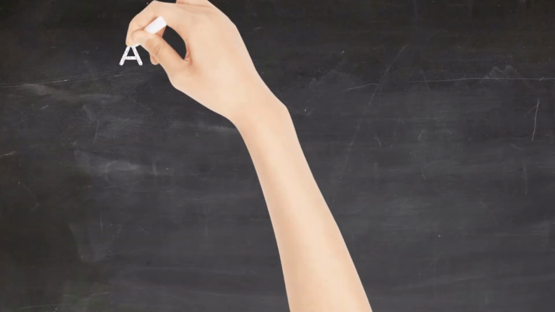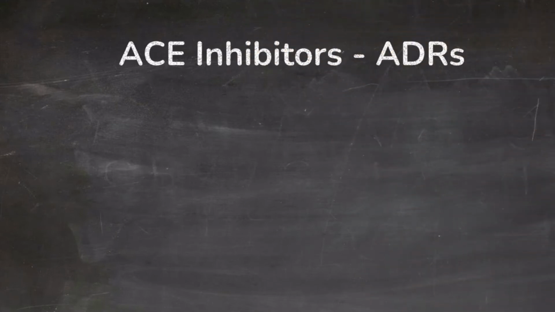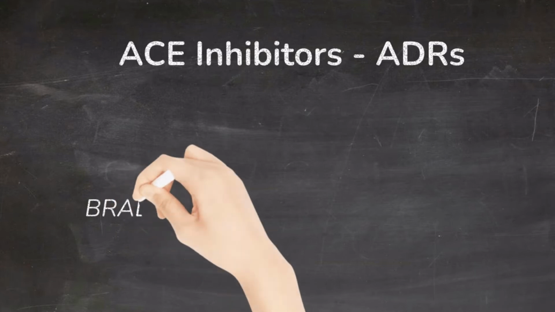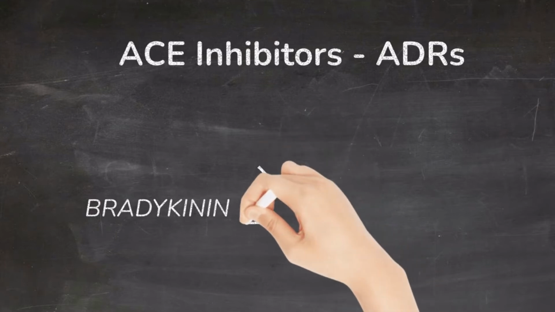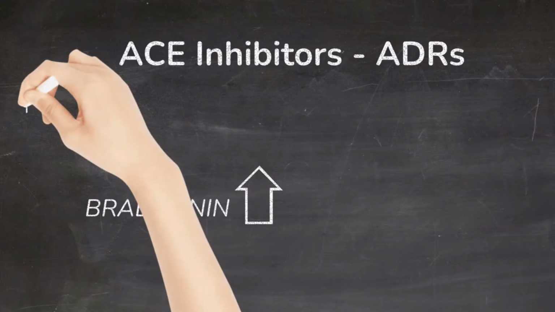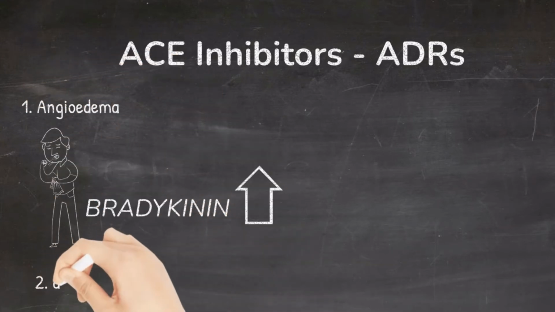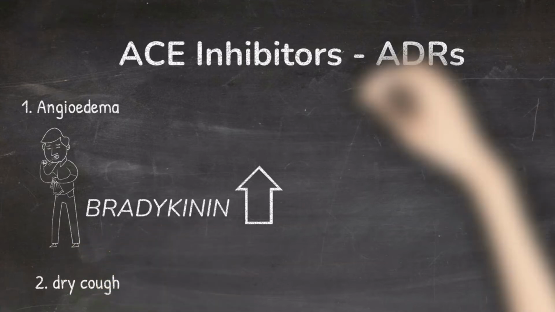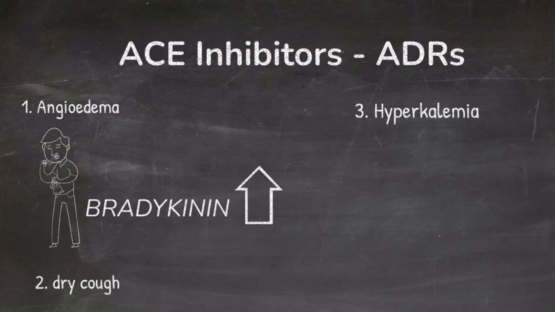Adverse drug reactions associated with ACE inhibitors. The angiotensin converting enzyme is involved in the metabolism of bradykinin. When this enzyme is inhibited, the bradykinin levels rise, and this results in angioedema and dry cough. These drugs can also cause hyperkalemia. And remember, ACE inhibitors are strictly contraindicated in pregnancy as they are teratogenic.